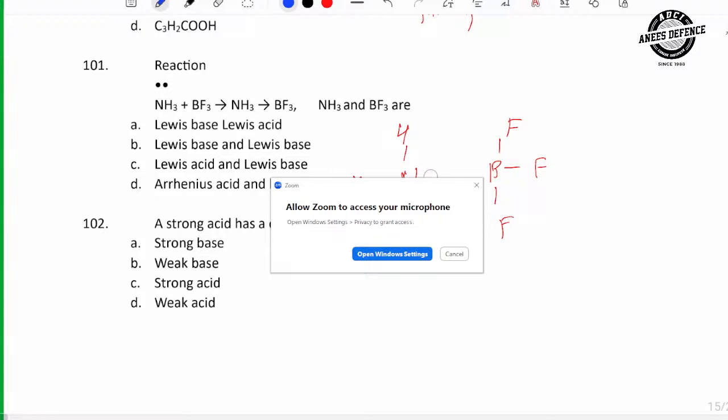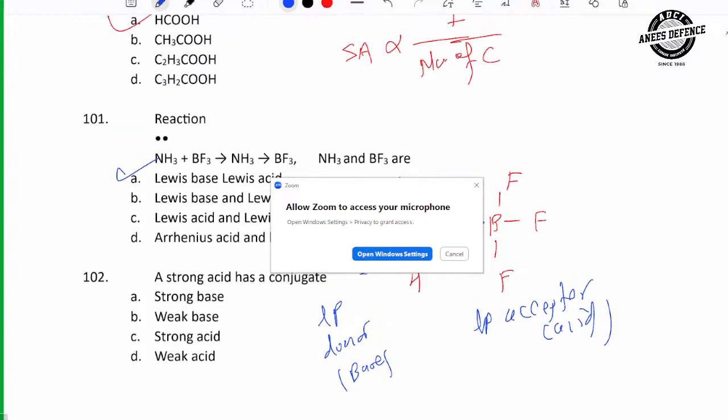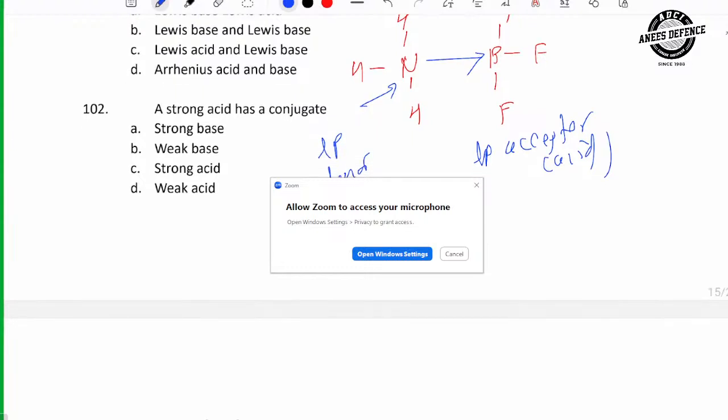So this nitrogen donates its lone pair to this boron. Now boron also has 4 bonds and nitrogen also has 4 bonds. So nitrogen is a lone pair donor. Lone pair donor means base, and lone pair acceptor is acid. Which option is correct? Lewis base and Lewis acid. We have completed more than 100 questions. Next question.